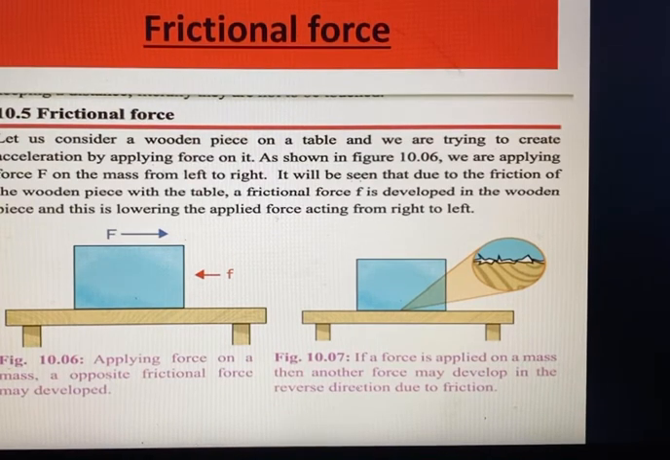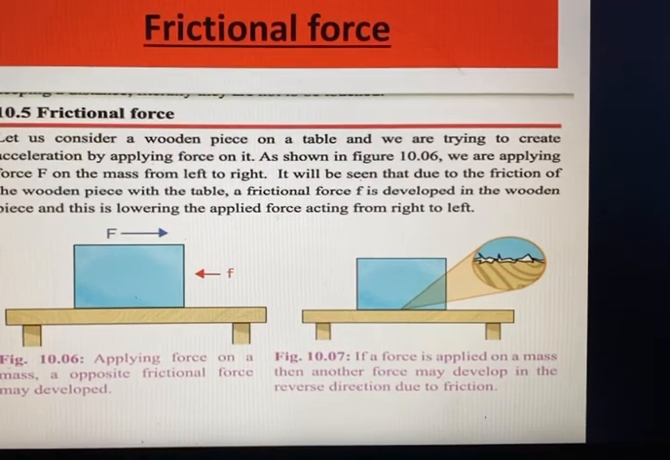Okay, so let's go to the frictional force. We all know what this is in practical life, and we can cut wood with saws. We can push the table, or we can try to move any object. These are all examples of frictional forces. However, let's consider a wooden piece on a table, and we are trying to create an acceleration by applying force on it, as shown in figure 10.06 from your textbook. Of course, we are applying force F on the mass from left to right. You see, from left to right.